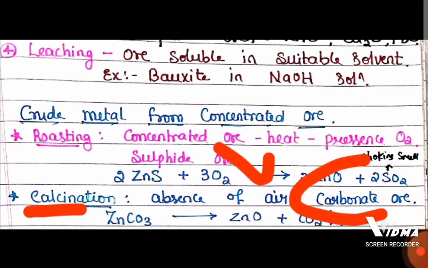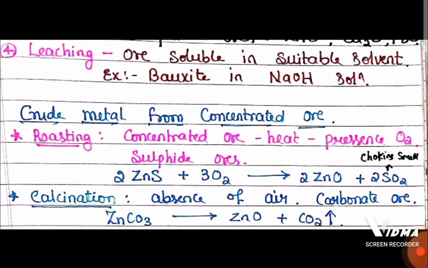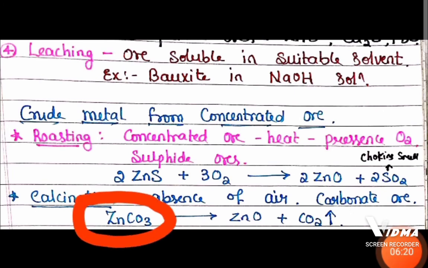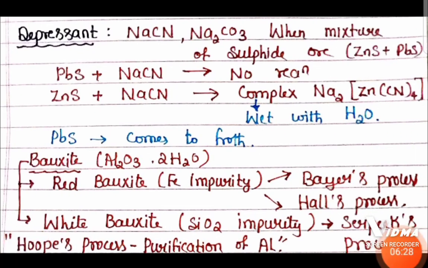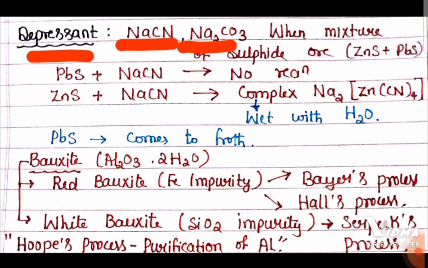It is suitable for carbonate ores, for example, calamine, zinc carbonate. When we heat in the absence of air, it converts to its oxide form with the release of carbon dioxide gas. So as I said, in the froth flotation process, depressants are also used, like NaCN and sodium carbonate. These are the depressants.